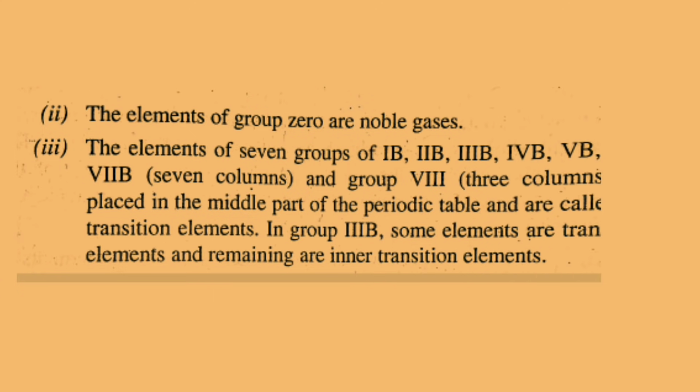Students, the elements of 7 groups of first B, second B, third B, fourth B, fifth B, sixth B, seventh B and group 8, 3 columns, are placed in the middle part of the periodic table and are called the transition elements. Remember students, in group 3rd B, some elements are transition elements and remaining are inner transition elements.